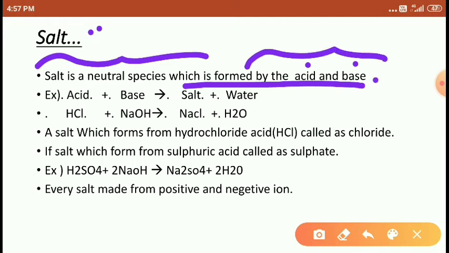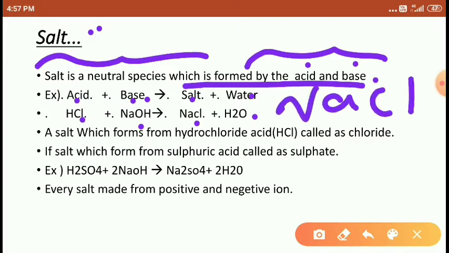Let's see an example. Acid and base combine to form salt and water. Acid example: HCl. Base example: NaOH. To form salt NaCl and water H2O. So this is the salt NaCl.